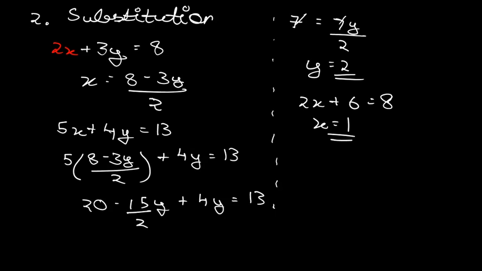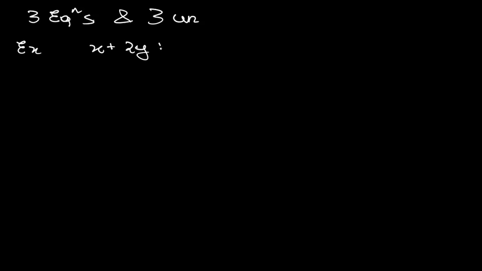Now moving next we are going to look towards three equations, three unknowns. Okay, if we are just having three equations and three unknowns, so what we can do, it's also a simple thing. Suppose we are taking an example. Suppose we are having three equations, something like this, that x plus 2y plus 3z is equal to 14.